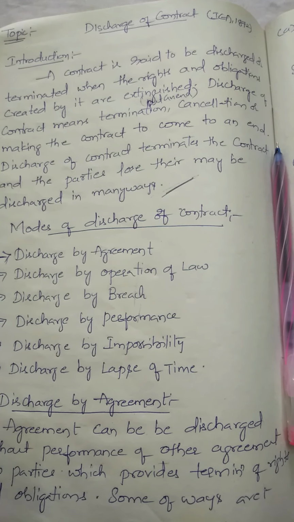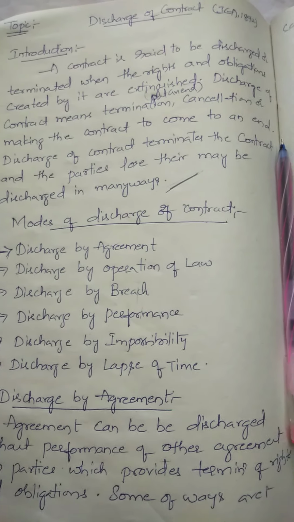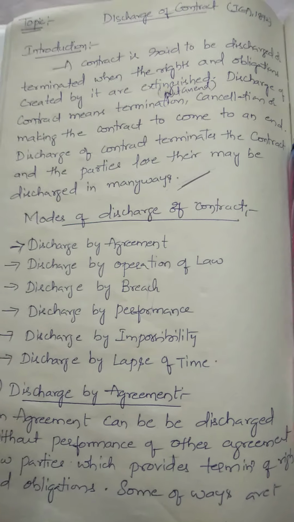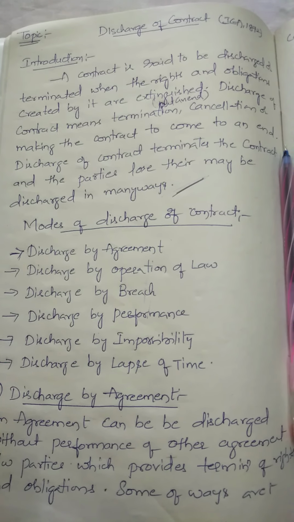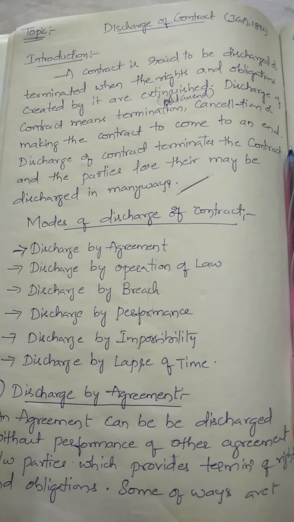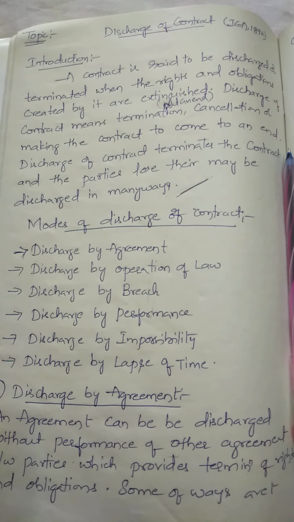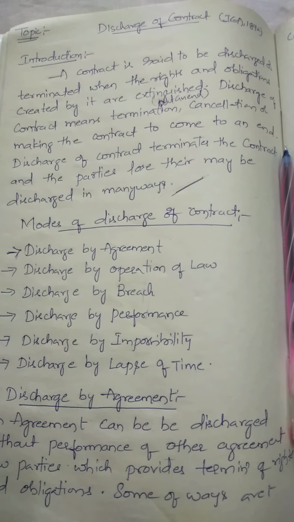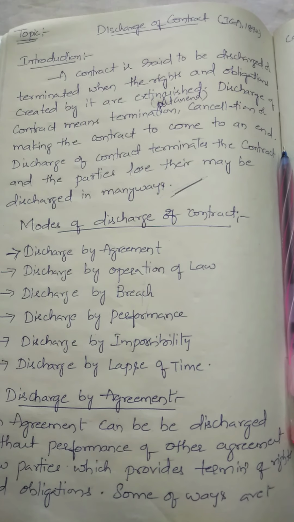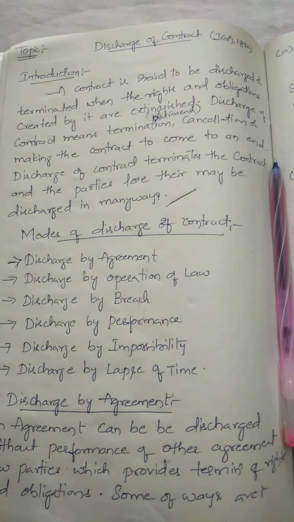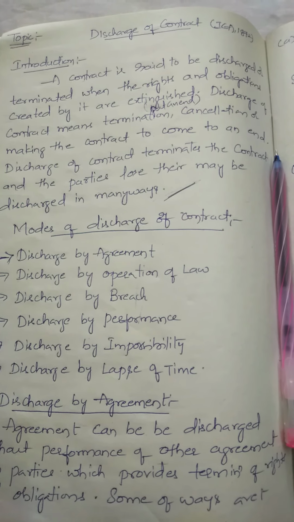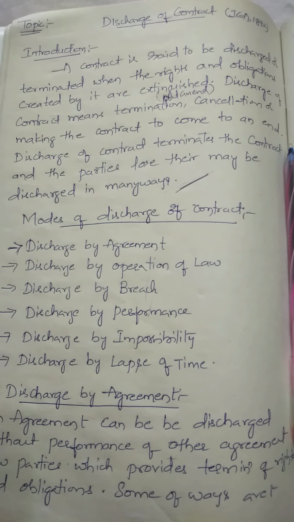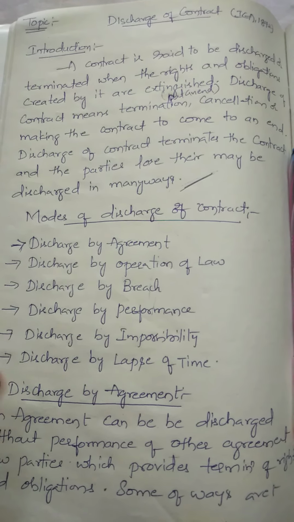Okay. So whenever the rights and obligations, here meaning duties, created between the parties when the contract is made, those rights and obligations will come to an end when the contract is discharged. Discharge here means coming to an end, cancellation or termination of the contract. Because there is no contract, their rights and obligations will come to an end. But that discharge may happen in many types.